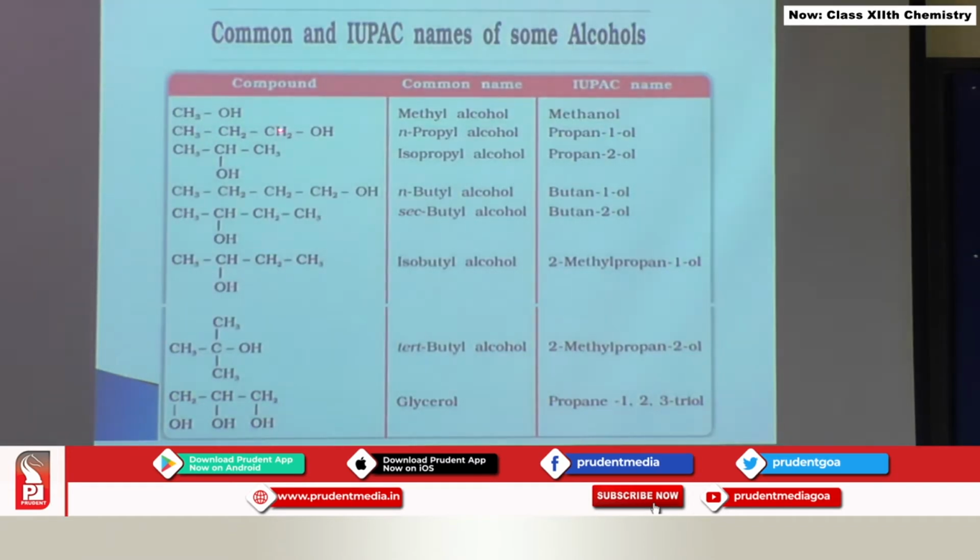Whereas in the second compound there are 3 carbon atoms, isomers are possible, and therefore you will have to number the system. Numbering is done in such a way that the carbon to which the OH group is attached gets the lowest possible number, and therefore the IUPAC name becomes propane 1-ol, and since it is a straight chain alkyl group, it is N-propyl alcohol. Now let's look at the isomer of this compound, to which the OH group is attached to the second carbon. So this becomes propane 2-ol and CH3CH3 becomes the iso group, therefore it is isopropyl alcohol.